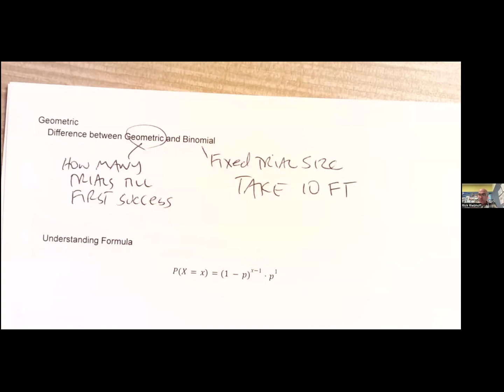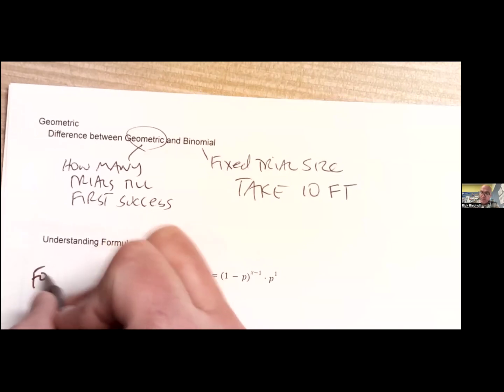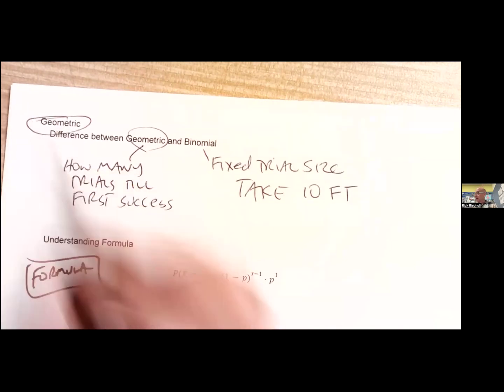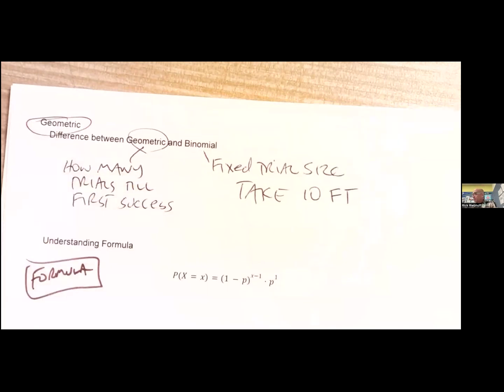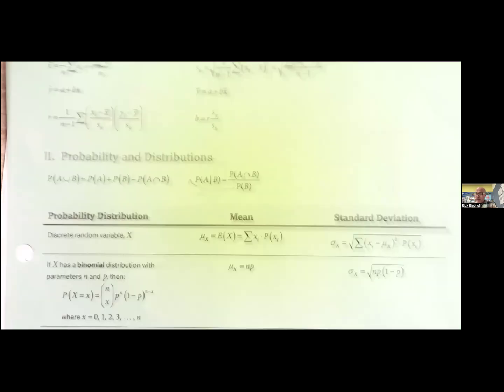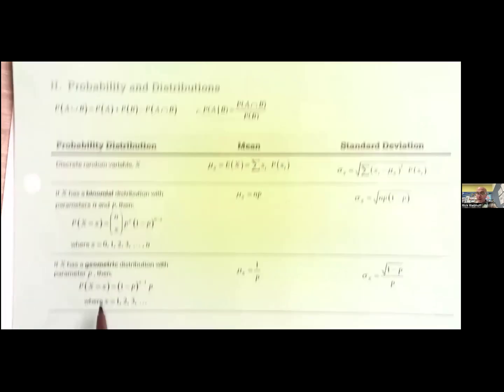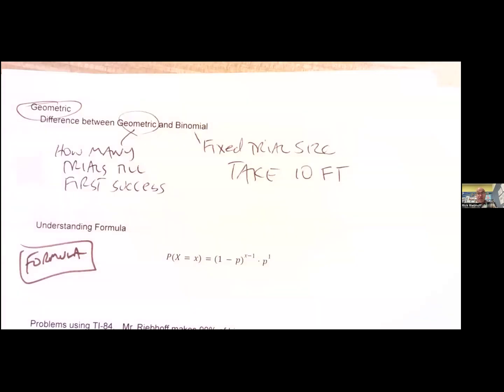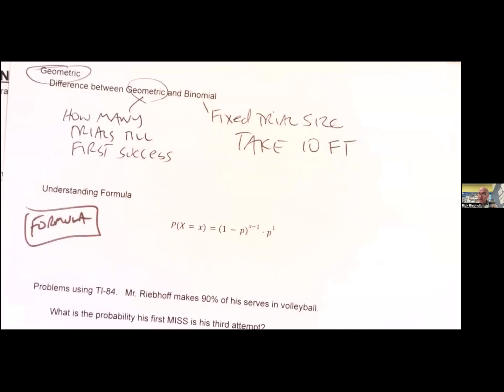Here we go. Understanding this formula. Again, this is on the formula sheet. We are now in geometric land, right? So you're going to go to your green sheet, make sure you know where this is. It says geometric right there, gives you the geometric formula. And then this one here, you hardly ever use this one. Never seen it be used. But if they gave you that one, it's on the sheet, so you could do it.